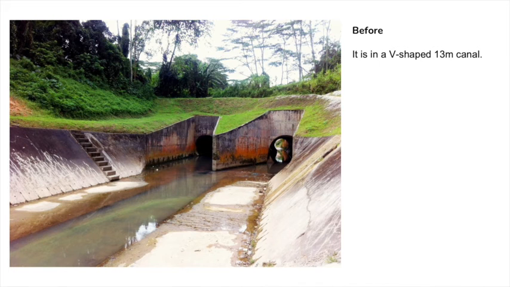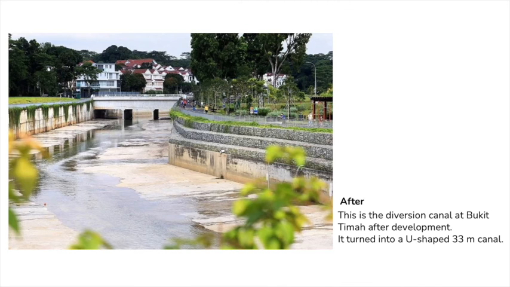So this is the canal before. This is a V-shaped 30-meter canal, and this is the after. This is the diversion canal at Bukit Timah after the development. It turned into a U-shaped 33-meter canal, so it can manage the floods in the area.